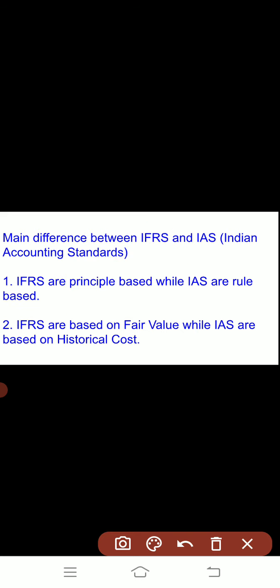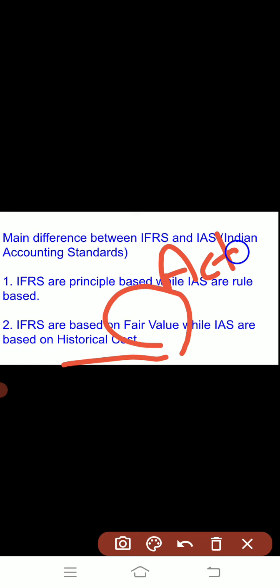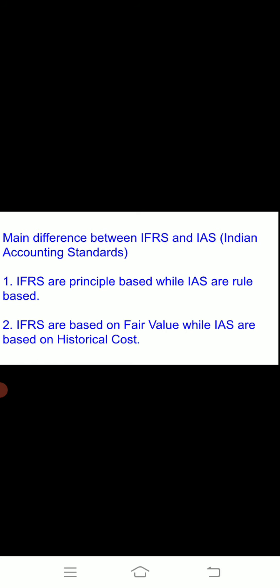The second is IFRS, the international financial reporting system, is based on fair value, means it considers the present value, which is the actual value. But we know that the Indian accounting standards work on the historical cost method. This we have discussed in the principles also, that the assets are shown in the balance sheet at the book value only, at the historical cost, but at the international level it is shown at the fair value, means at the actual value. ठीक है, जो एक्चुअल में वैल्यू है वही रिप्रेजेंट की जाती है.